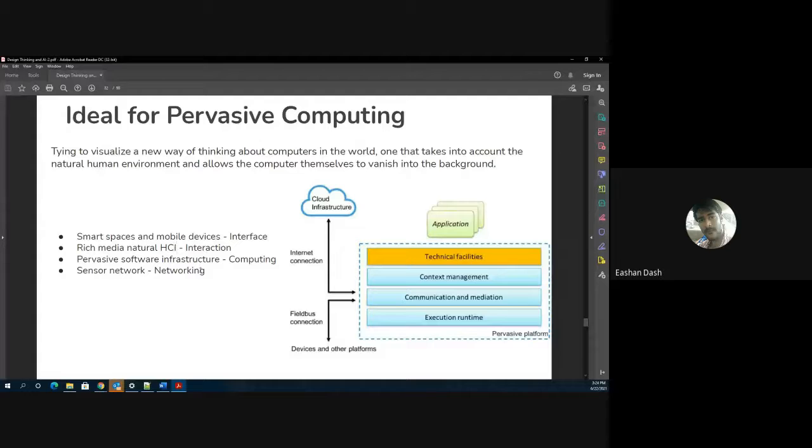Then, like I told you, the software infrastructure. You might need a lot of chips, processors, IoT-based devices to enable pervasive computing. That comes as part of computing. And like I told you, the sensor network is very important for these devices to be connected over a network.